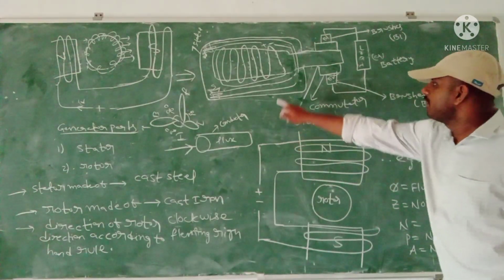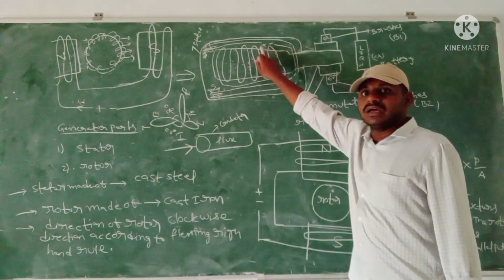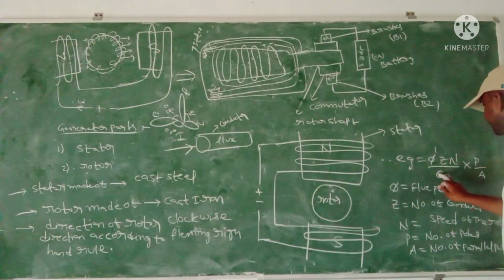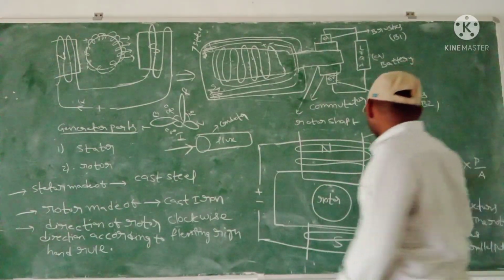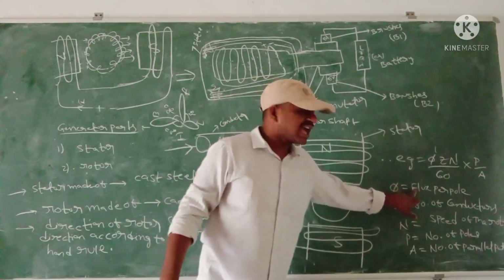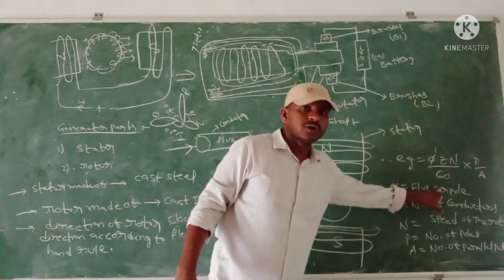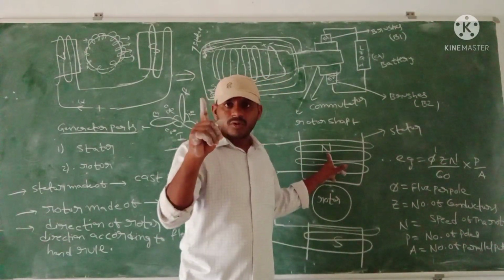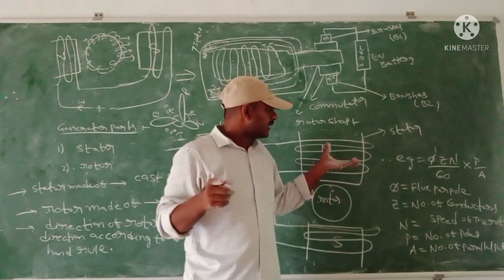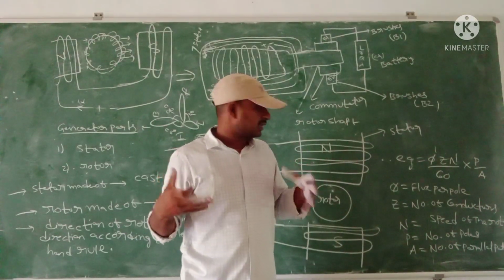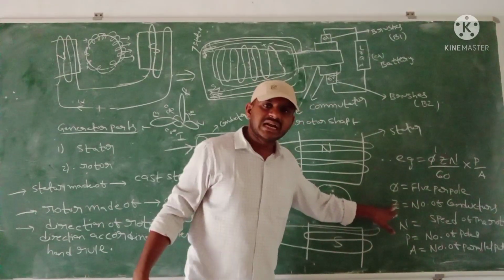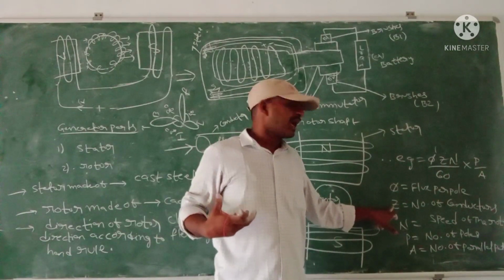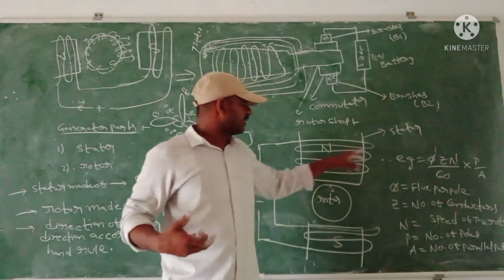The total EMF existing on the rotor of the generator is EG equals phi Z N P by 60 A. Here phi is the flux per pole, meaning how much flux exists in one pole, for example a north pole. Z is the number of conductors.